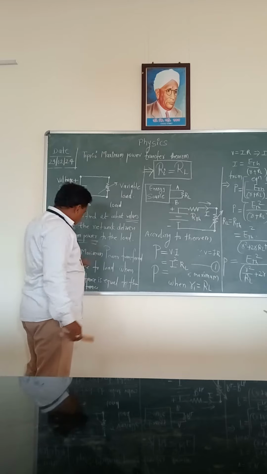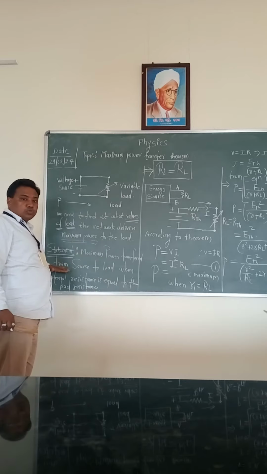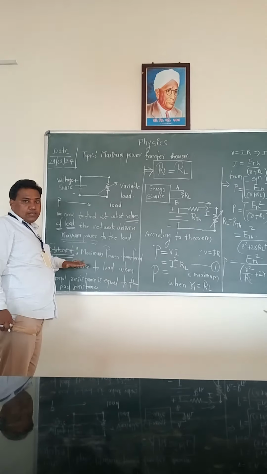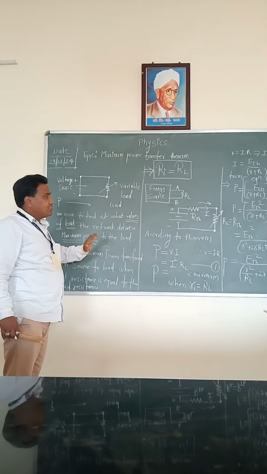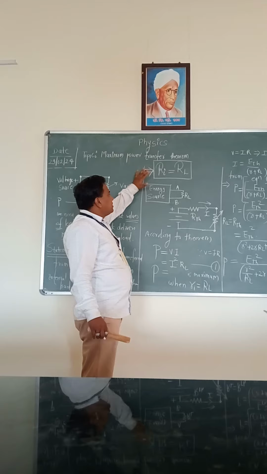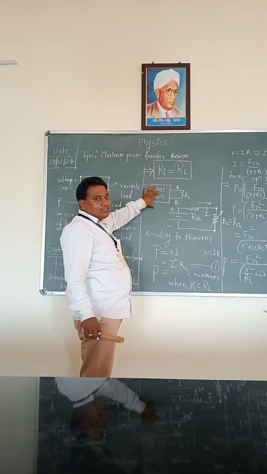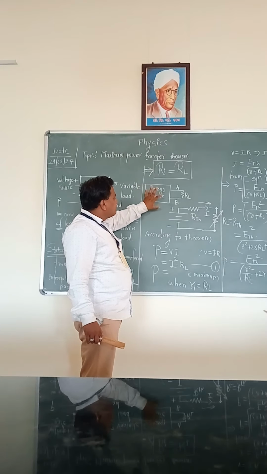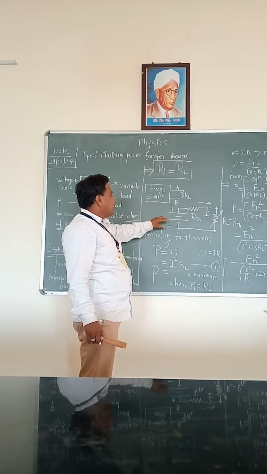So what is the statement? The maximum power transfer from source to load is possible when the internal resistance is exactly equal to the load resistance. So this is the main condition. This is the energy source, with the internal resistance here and the load resistance, and we construct a diagram here.